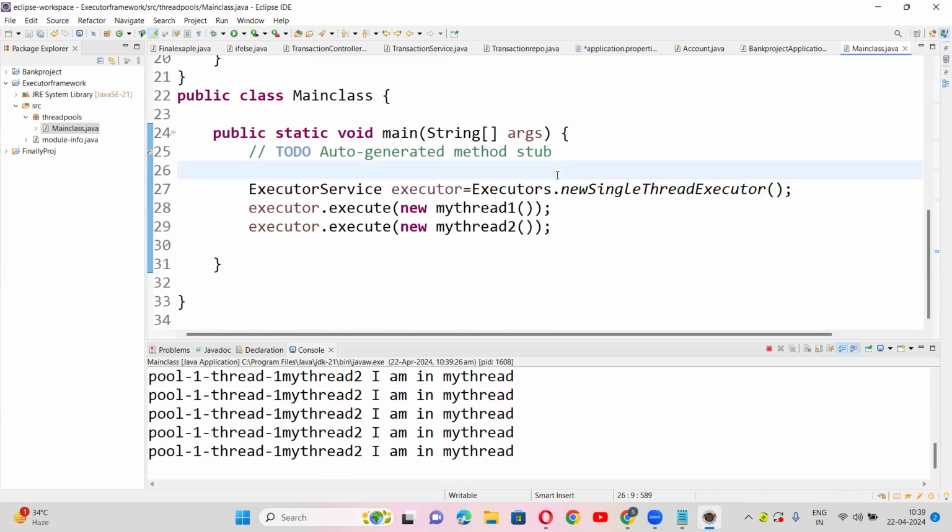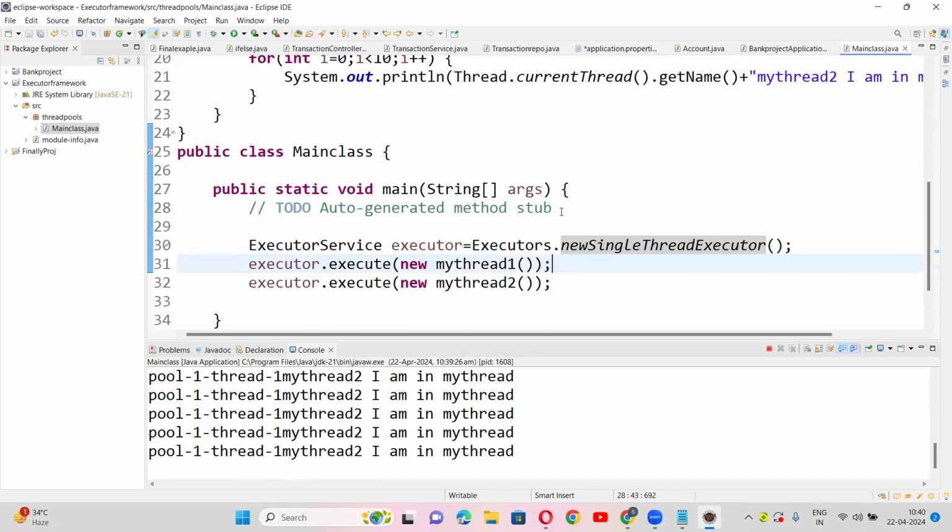Okay. So in the next example, we will discuss how to execute multiple threads by using the executor framework. But here, this is a newSingleThreadExecutor. We're not creating any thread. We're just giving the target. We're just giving this object as a target so that its run method will be executed. Am I correct?